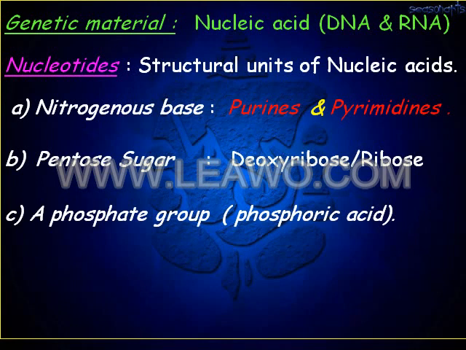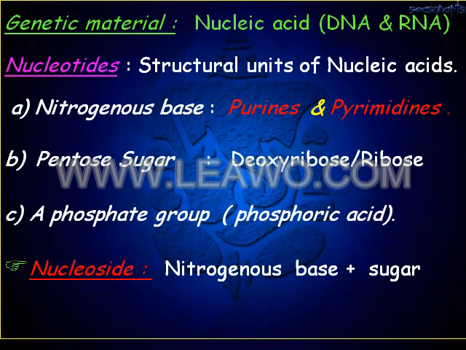The structure of this nucleotide unit includes three components. One is the nitrogen bases, either purine or pyrimidine, and the second is the pentose sugar, whether in the deoxyribose or ribose form. The third is the phosphate group, in the form of phosphoric acid. A nucleoside is nothing but nitrogen base plus sugar only, with no phosphate group.